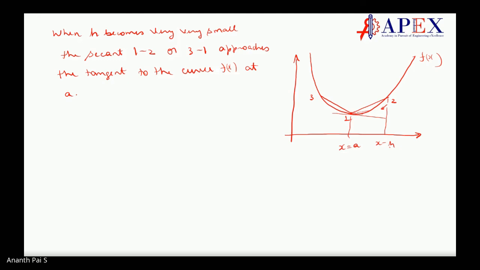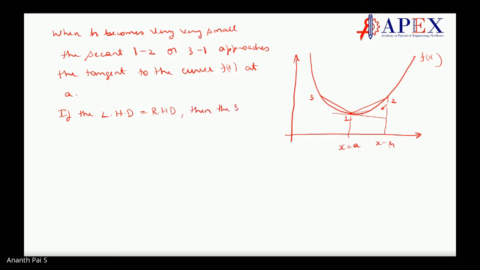And if it can approach that tangent, then it is called differentiable. So if the left hand derivative is equal to the right hand derivative, then